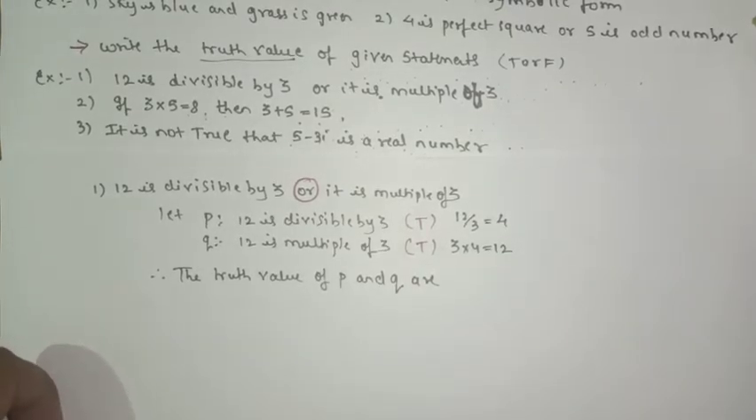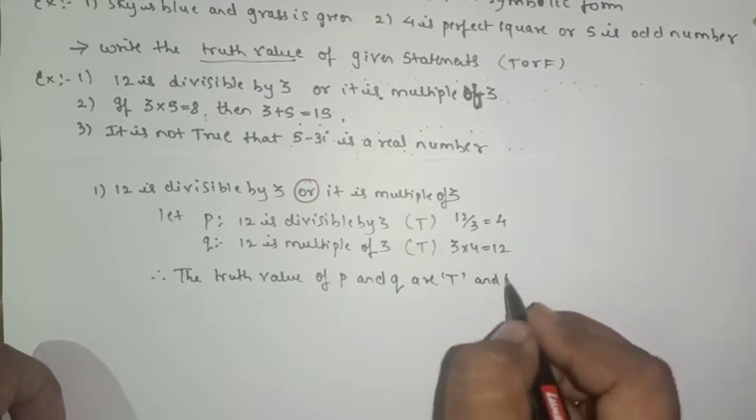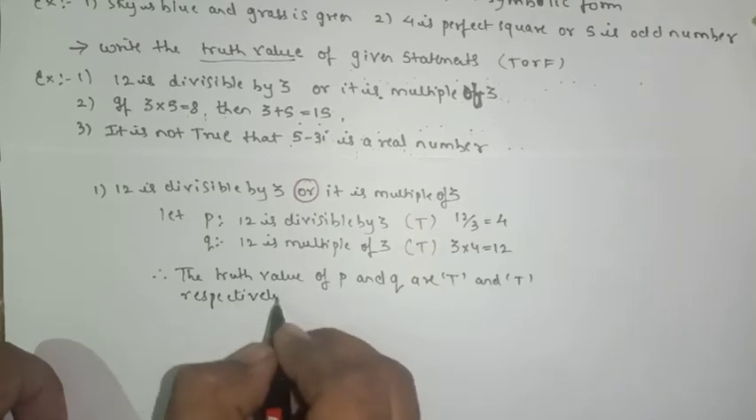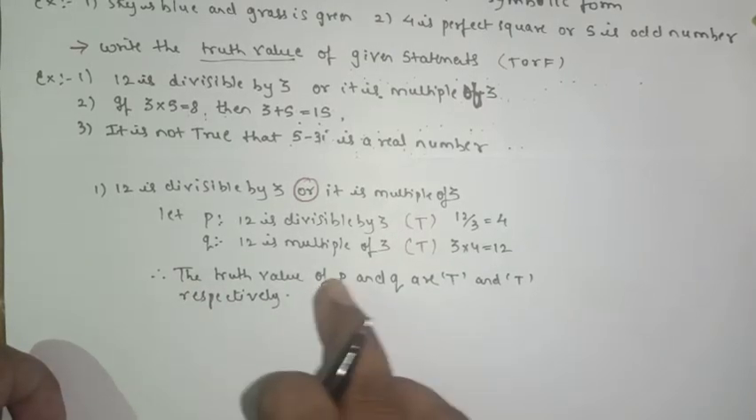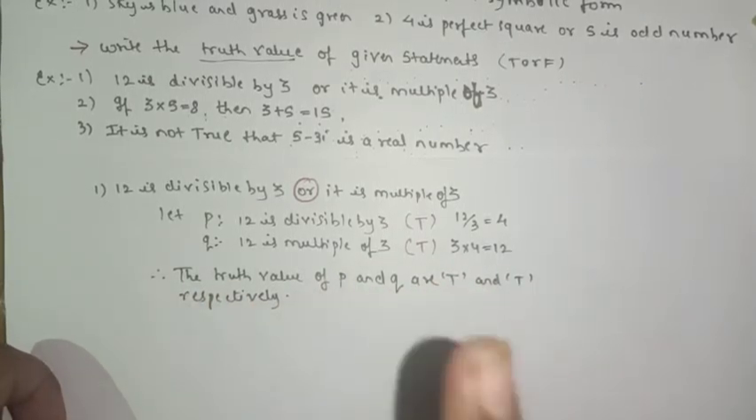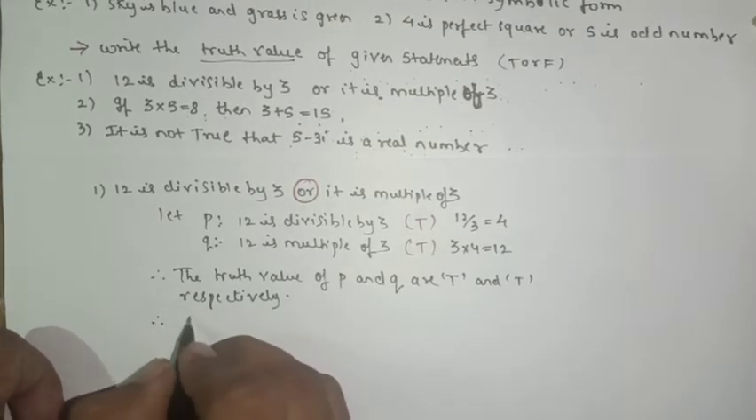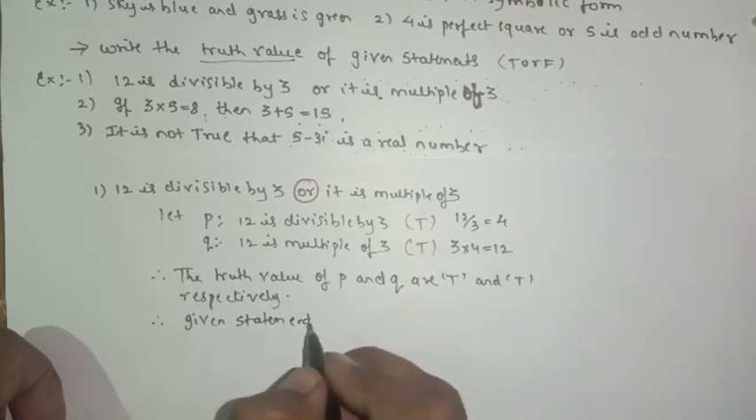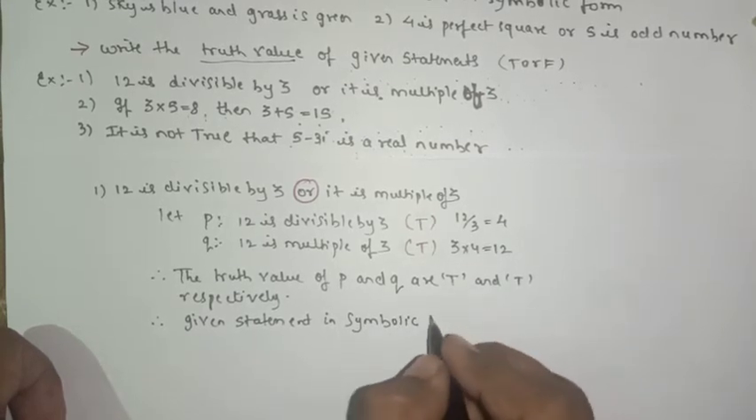So now here can I write as: P and Q are true and true respectively? Or else you can separate the sentence: the truth value of P is true and the truth value of Q is true. You can write it like that also, it is up to you. After that you will write the given statement in symbolic form.